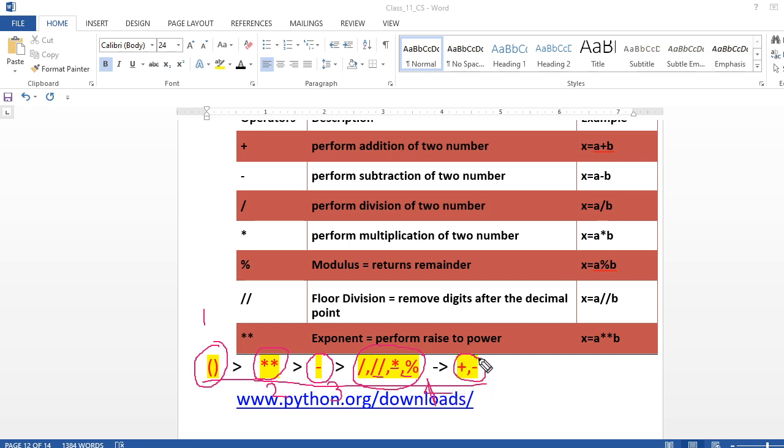Addition and subtraction are in fifth place. So this is the BODMAS of Python. Are you getting me?